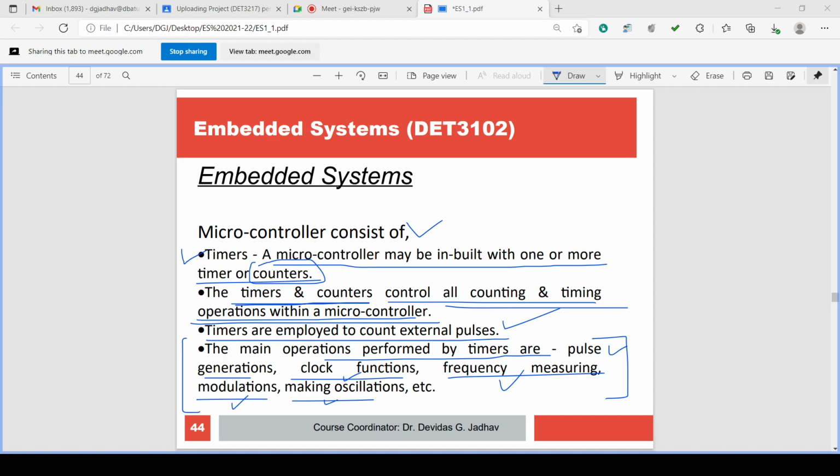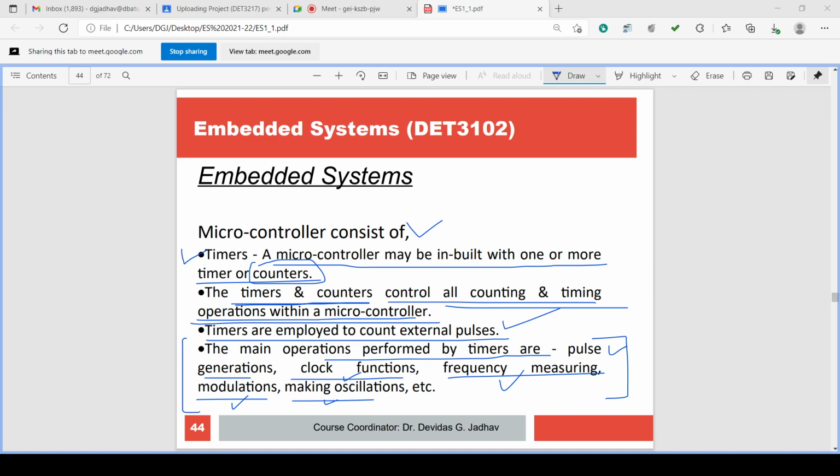That means 1 millisecond. A 10 millisecond positive half cycle will be there, and the next 10 millisecond negative half cycle will be there. 50 Hertz is a 20 millisecond time duration.